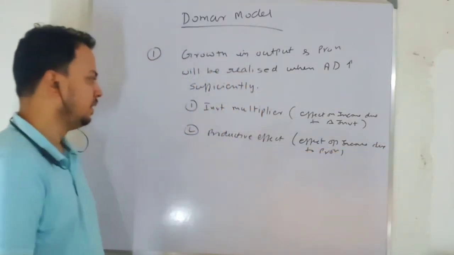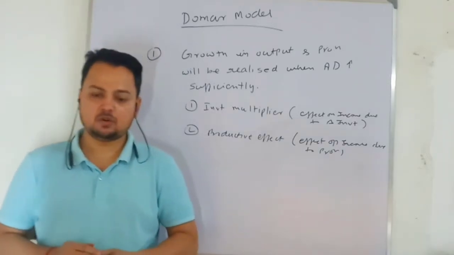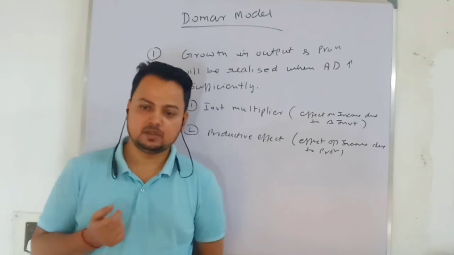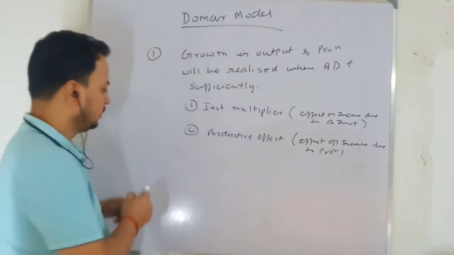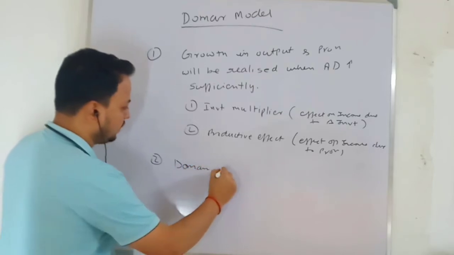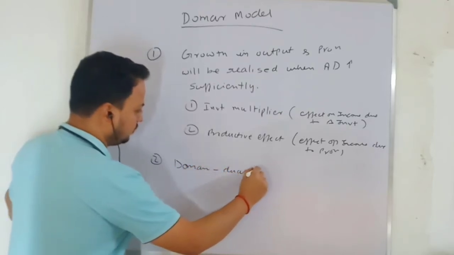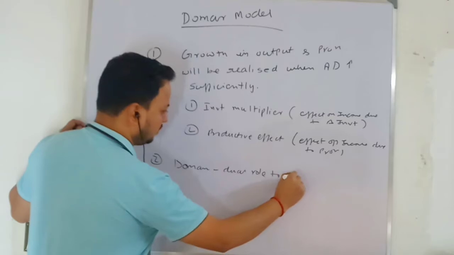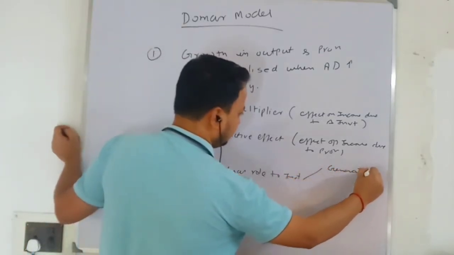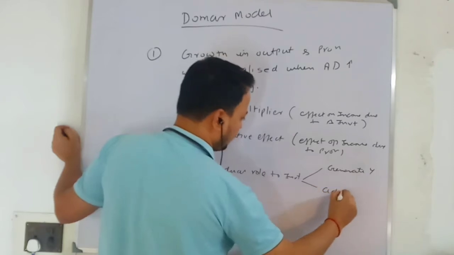Here again in the Domar model, Domar has assigned a dual role to investment. One is to generate income, and second is to add to productive capacity.